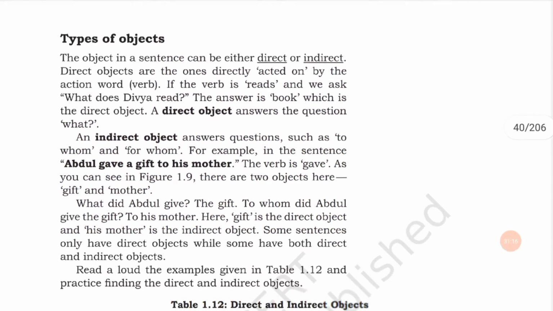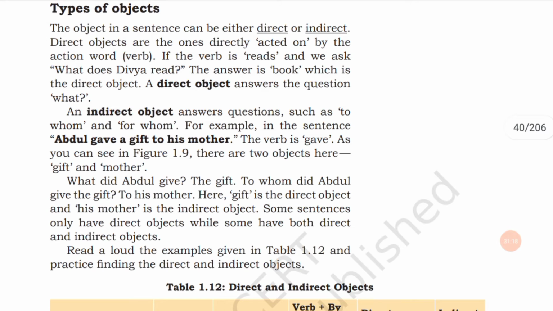Next, types of objects. There are two types of object: direct object and indirect object. If the verb is reads, we can ask what does Divya read? The answer is book, which is a direct object. A direct object answers the question what, and an indirect object answers the question to whom or for whom.